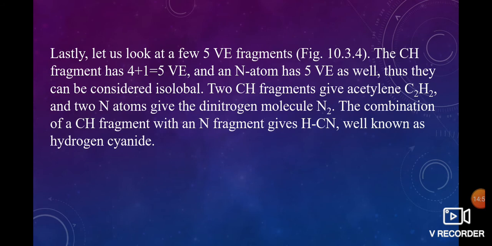So we can calculate the number of frontier orbitals, that is 8 minus 5. So the number of frontier orbitals is equal to 3. In the CH fragment, the valence electrons are 5. We know the electronic configuration in the valence shell: carbon has 2s2 2p2, hydrogen has 1s1, total 5 electrons. Nitrogen is also 2s2 2p3, 5 valence electrons. The two fragments give acetylene and 2 nitrogens give the dinitrogen molecule. These are all stable.